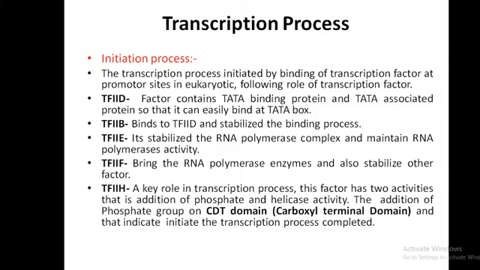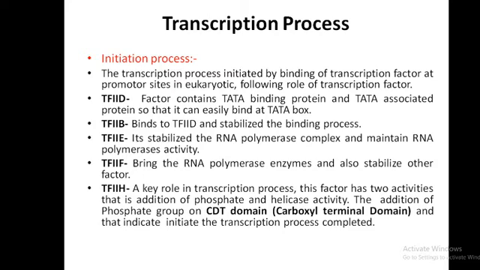As you know, the TATA box is present on the DNA. For binding on DNA, the factor must contain DNA binding sites, and some proteins recognize the DNA. On DNA there is a special site, the TATA sequence, that is why it is called the TATA box.